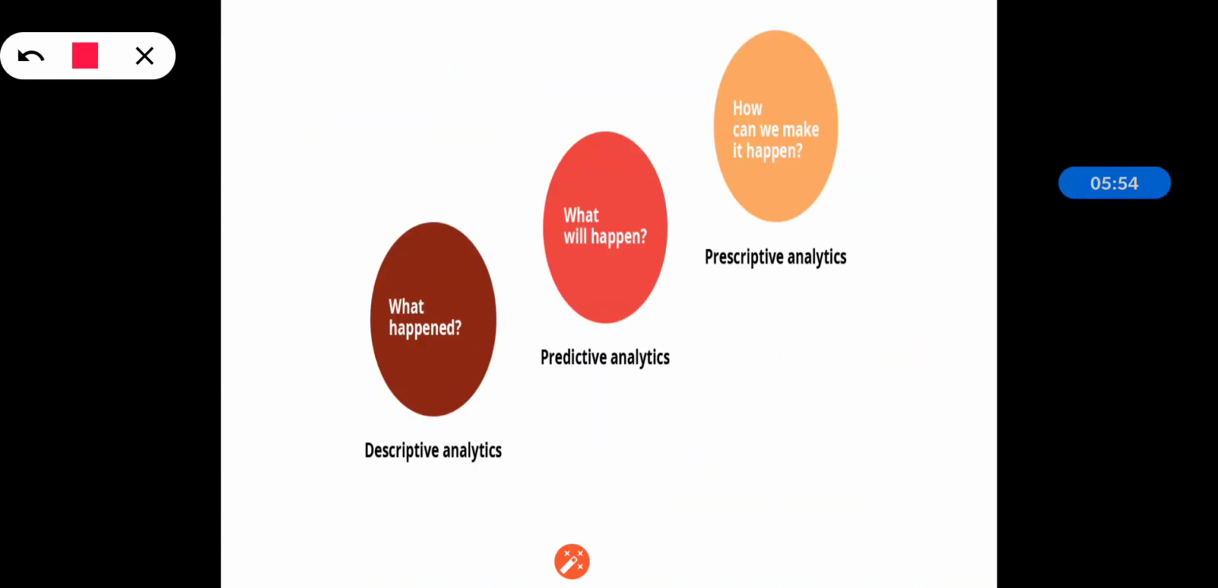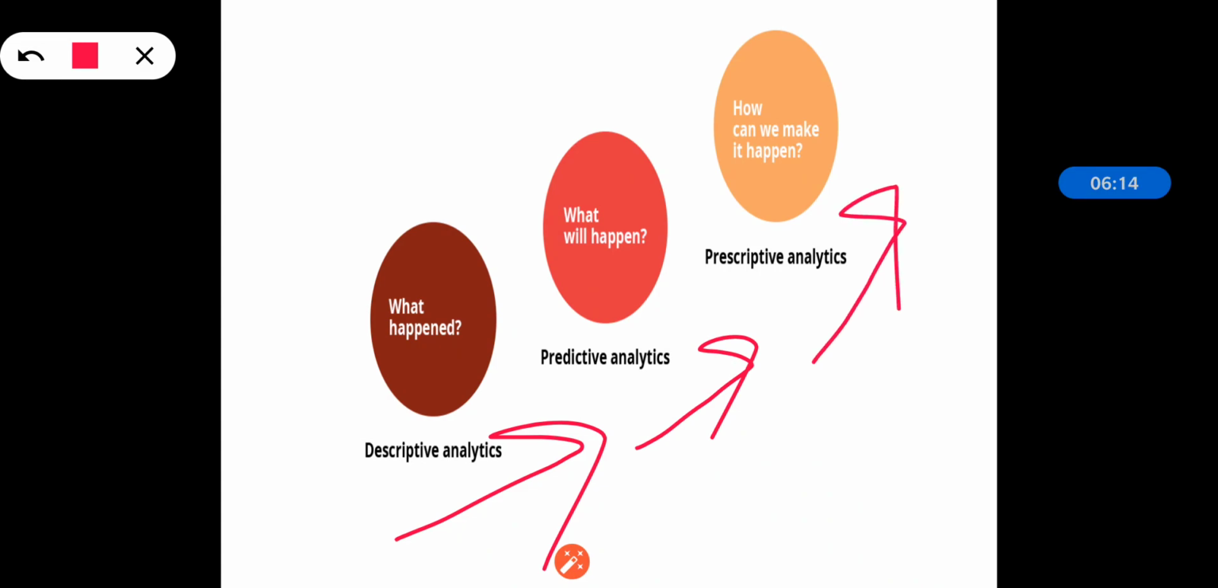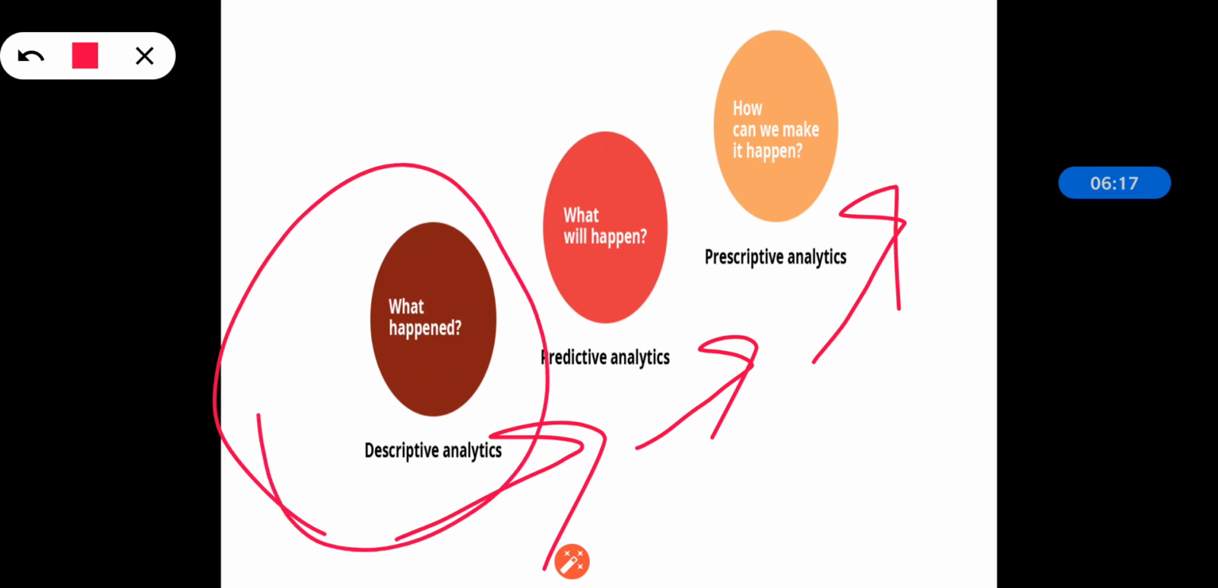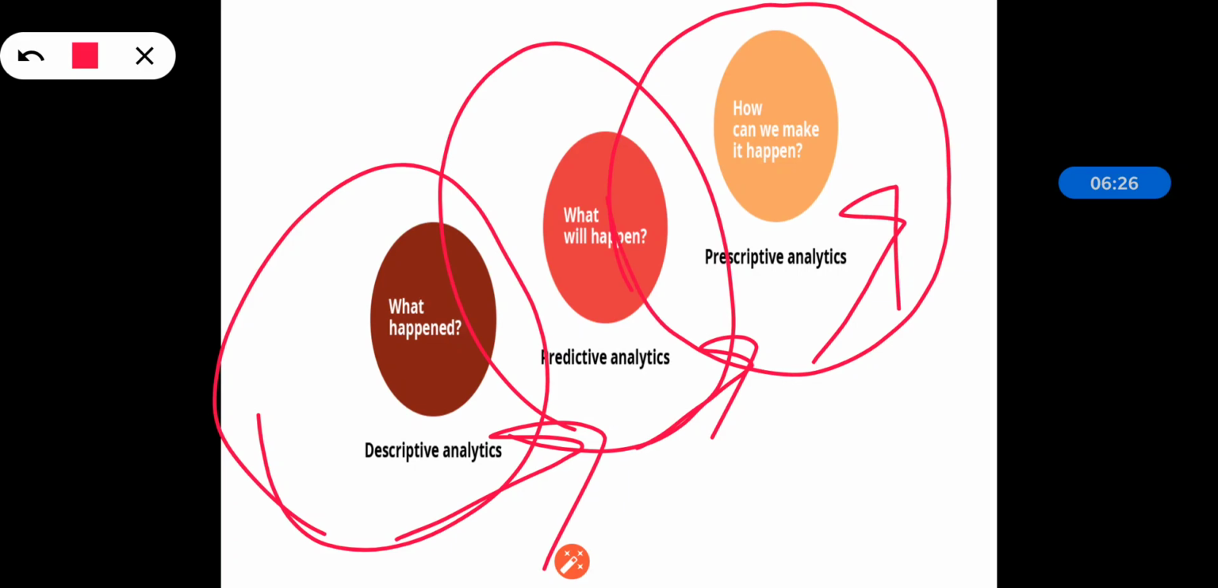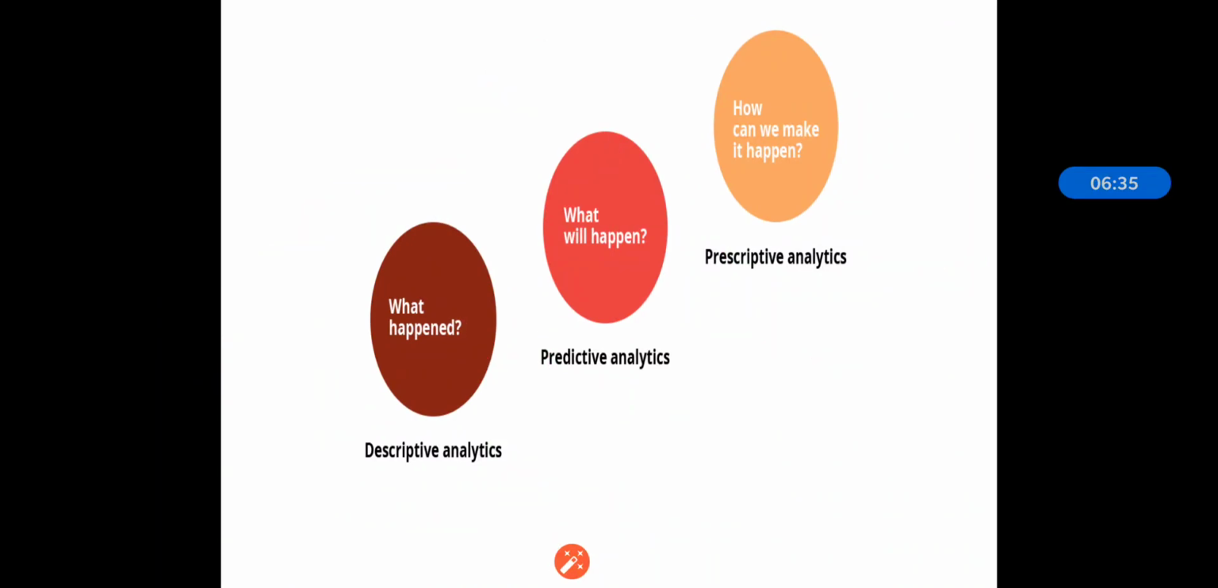Descriptive analysis is mainly used to know what happened, to summarize what happened. Predictive analysis is used to know what will happen, and prescriptive analytics is used for how we can make it happen. Descriptive gives us what happened in the past, according to that predictive will give us what will happen in the future, and prescriptive analytics will tell us how we can achieve the particular thing which we want to make happen. So that is prescriptive analytics. This is nothing but the classification model.